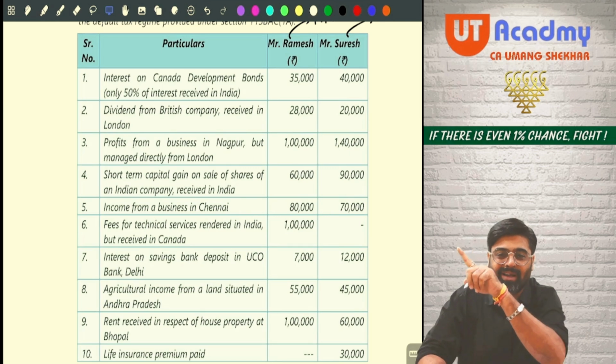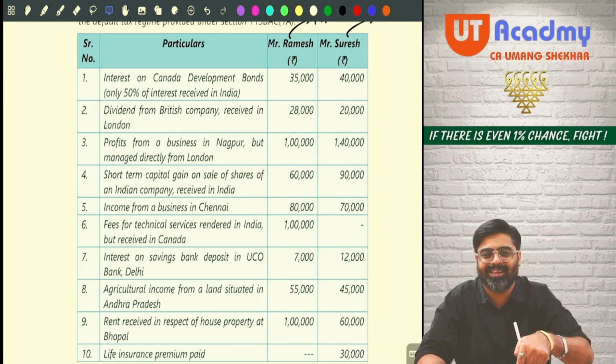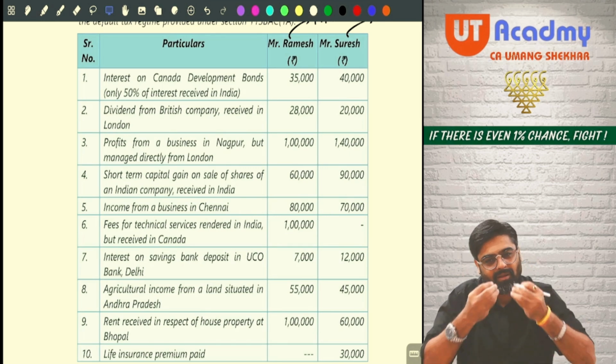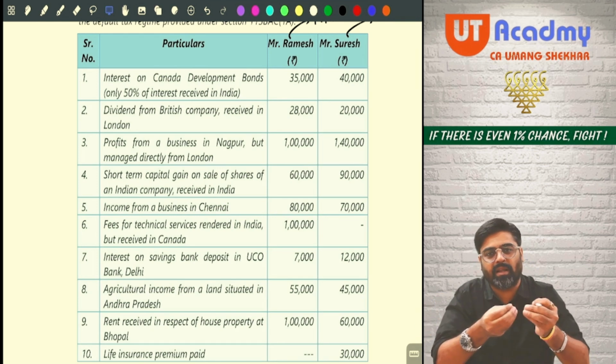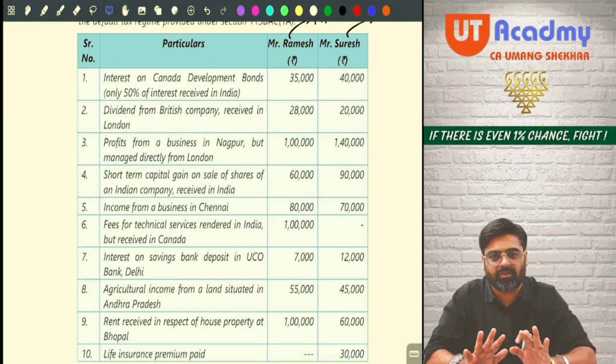Yesterday, we did the UK development bond. Today, they are saying that this is a Canada development bond. The same thing is given, but instead of one country, now they have changed the name of the country. The treatment remains the same, which we gave yesterday.